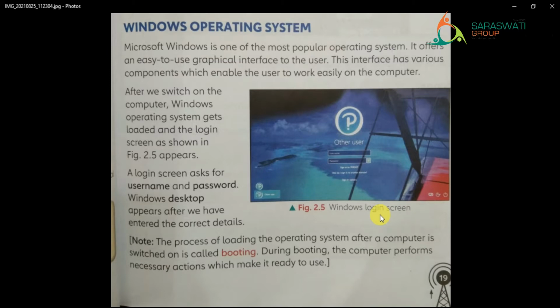Microsoft Windows is one of the most popular operating systems. As you know, in this chapter we are going to learn about operating system basics. In most computers we are using Microsoft Windows as the operating system.